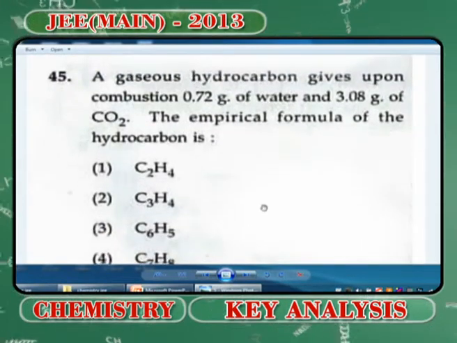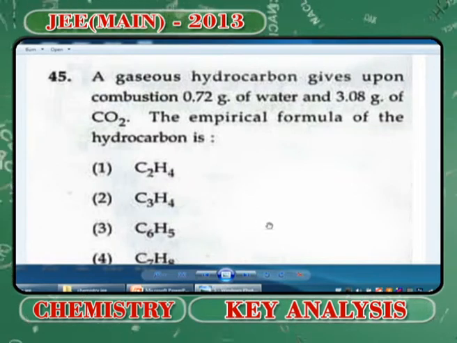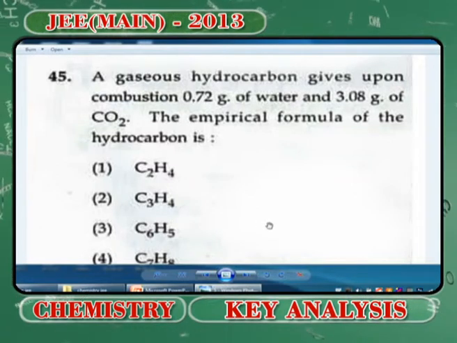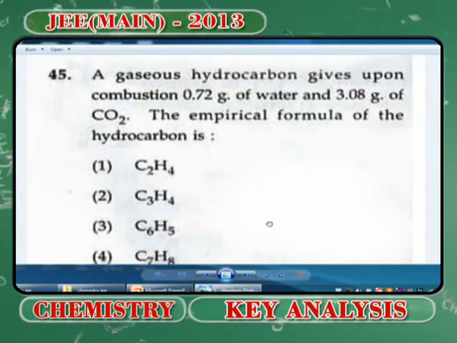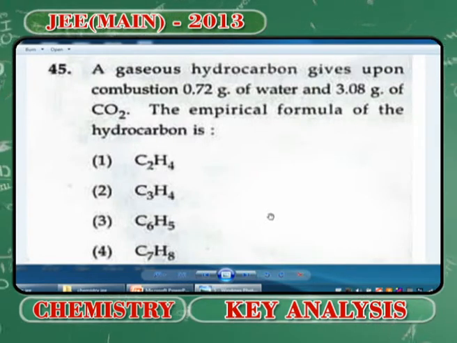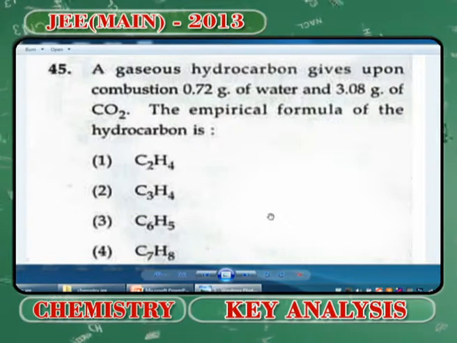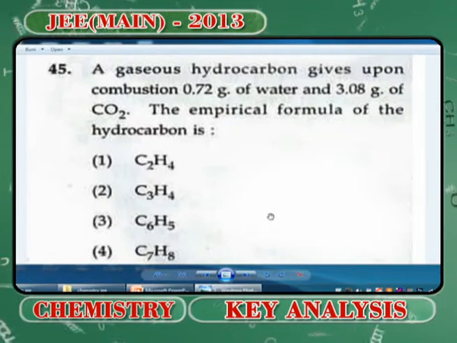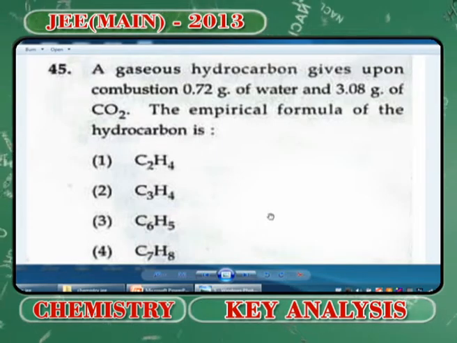A gaseous hydrocarbon gives upon combustion 0.72 grams of water and 3.08 grams of CO2. Empirical formula is something that you have to calculate, right? It's a practical organic chemistry based question. It comes into your first year itself. Purification and classification of organic compounds has certain questions based on this empirical formula. In your first year you might have studied, but these require a little calculation because the weights of CO2 and water are given. So you assume that compound